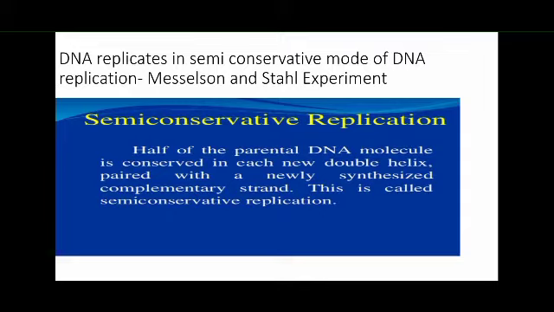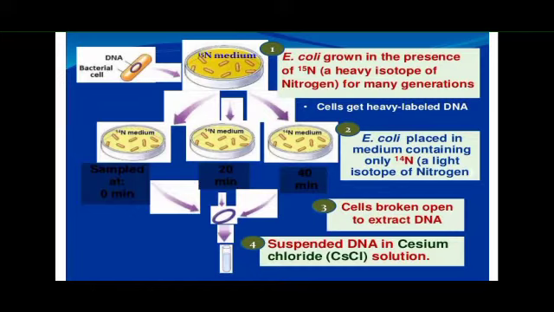This was proved by Meselson and Stahl, who in the year 1958 reported the results of an experiment designed to test whether double-stranded DNA replicates in the semi-conservative mode. So these are the postulates, and this is the experiment that they conducted.